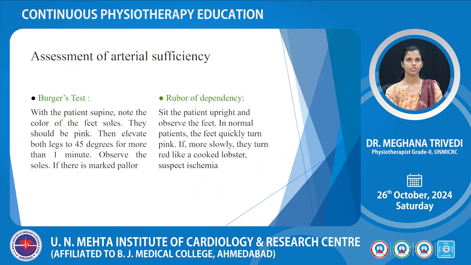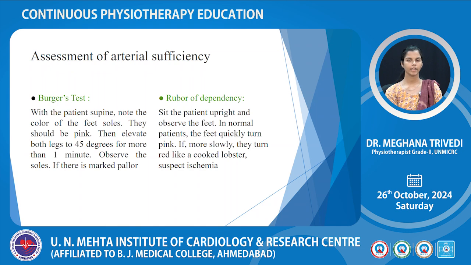Assessment of arterial insufficiency. First of all, Buerger's test. With the patient supine, note the color of the soles of the feet. This should be pink. Then elevate both legs to 45 degrees for more than 1 minute. Observe the soles. If there is a marked pallor, then go for rubor of dependency.